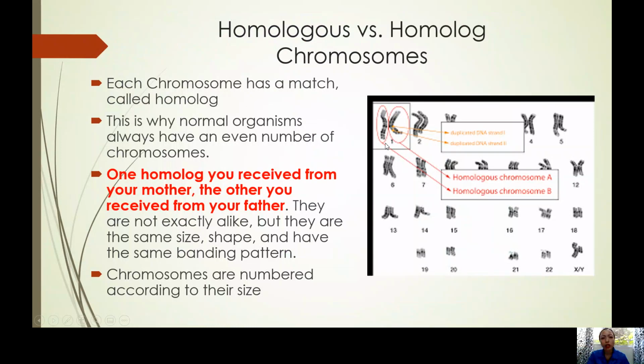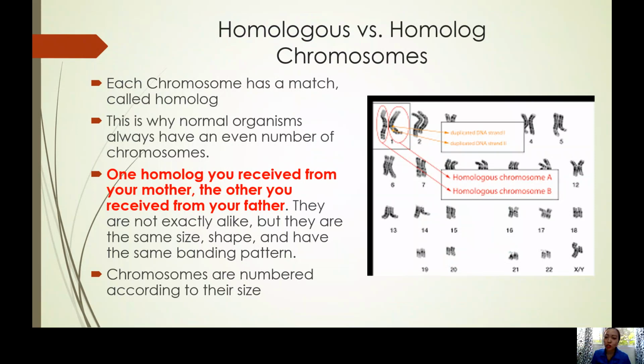Ma'am, do we really have to understand and remember this? Yes, because when we get to the stages of meiosis, remember in mitosis I told you to listen and remember chromatin, chromosome, chromatid. This time, your thinking is homolog, homologous.